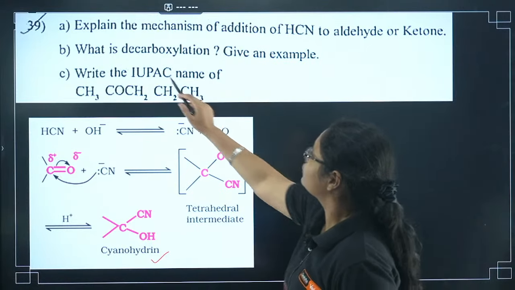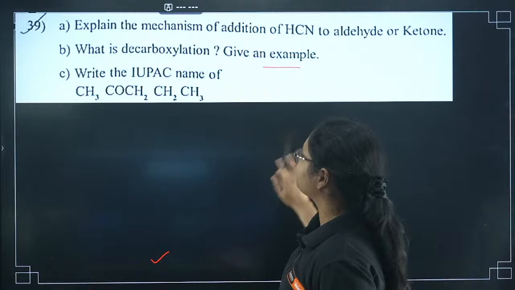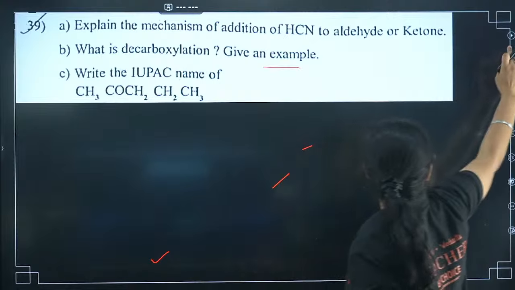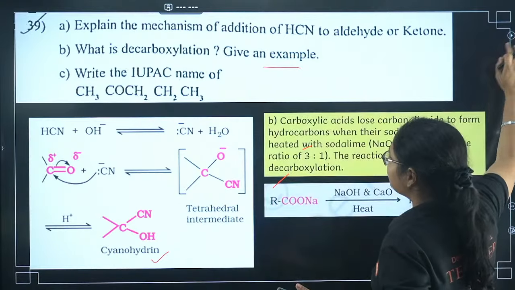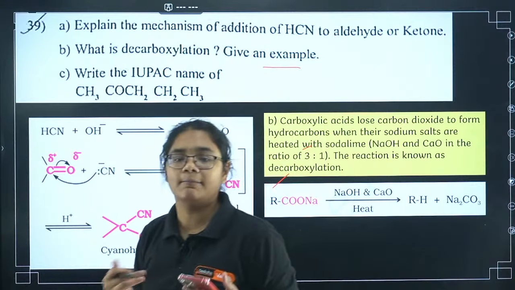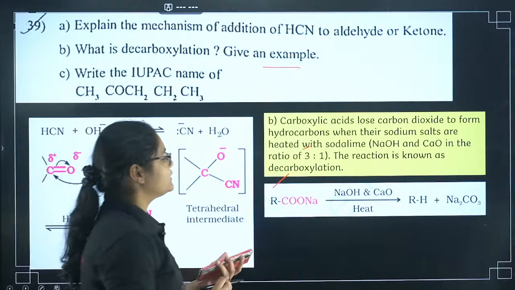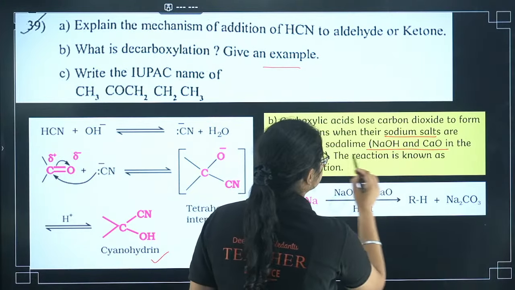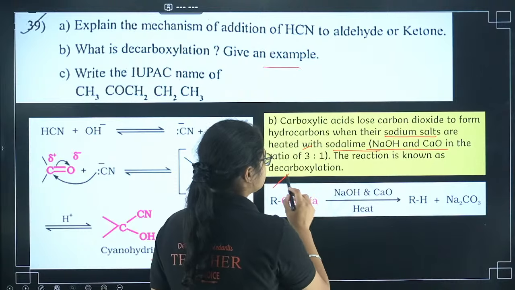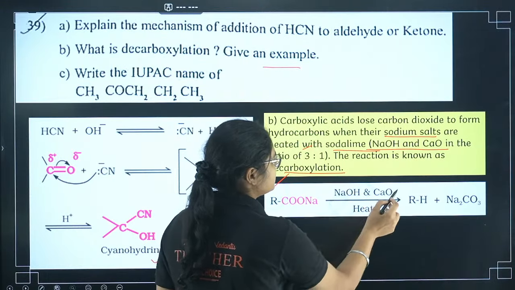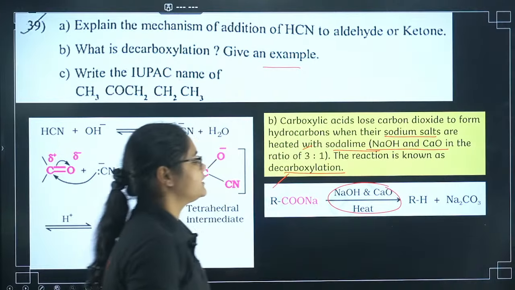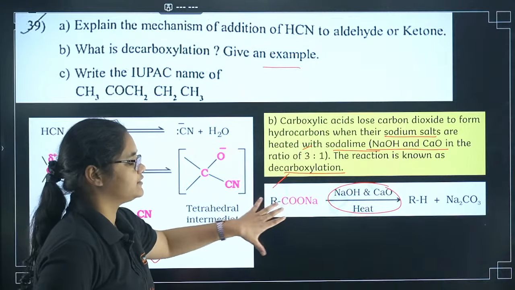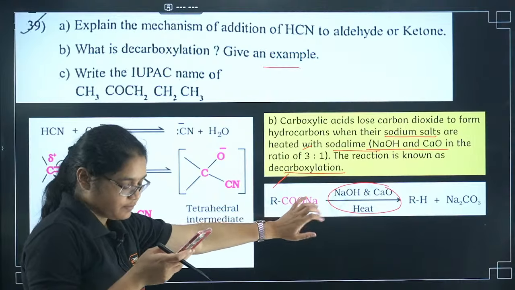Okay. Next, what is decarboxylation reaction, and give an example. So decarboxylation reaction is very simple. What you have to do is treat the sodium salts with soda lime to remove carbon dioxide. This reaction is called decarboxylation reaction, and if you write down the general equation with NaOH, CaO and heat, that will do the work.